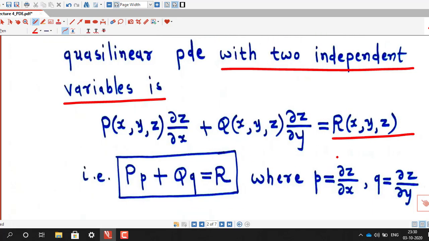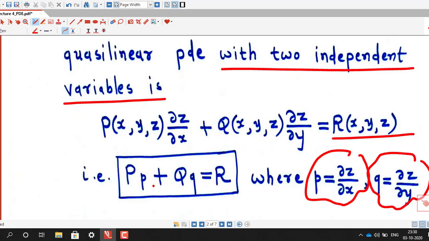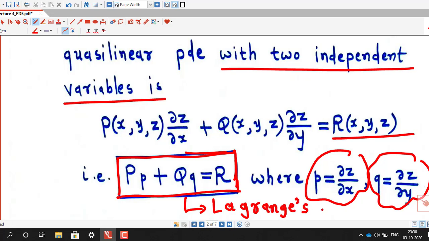And if we use these notations, del z by del x equal to small p, del z by del y equal to small q, then we can write in this form. So our aim is to find out the solution of this first order quasi-linear equation. This equation is known as Lagrange equation or Lagrange's quasi-linear equation.